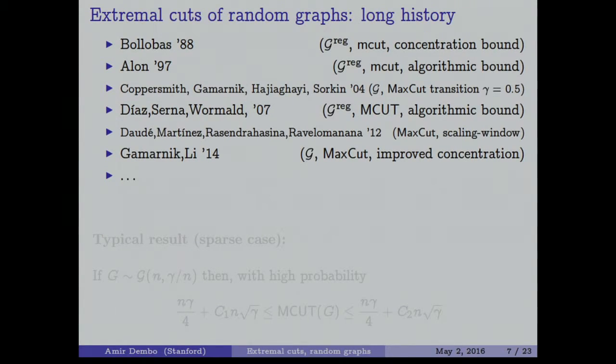Okay, so extremal cuts of random graphs in this situation have a long history, starting with the work of Bollobás from 1988 and a series of works. They study various ensembles. Some study the regular graph, some study the Erdős-Rényi graph, some study the min bisection, the max cut, the max bisection, against the max cut, and against the max bisection. And they provide different bounds.